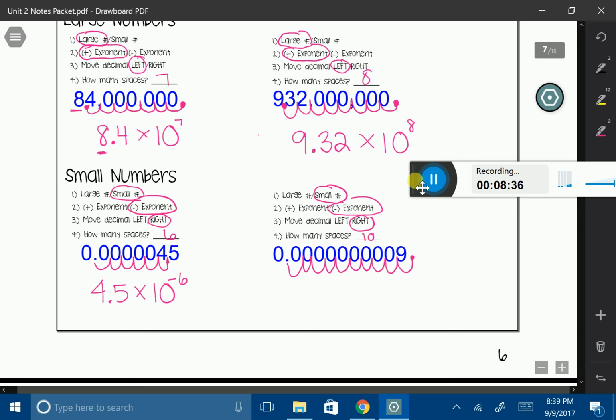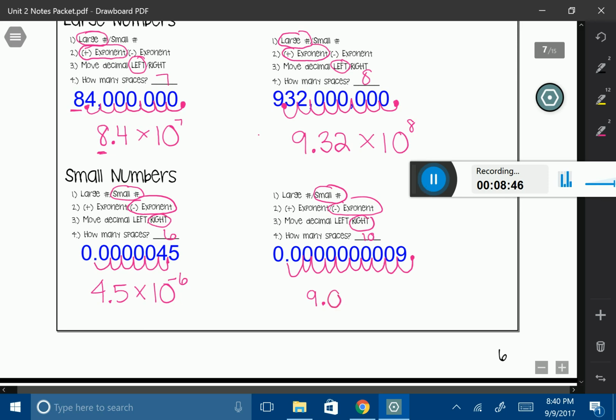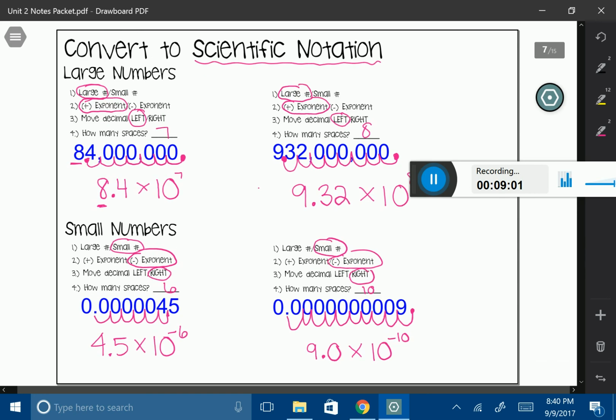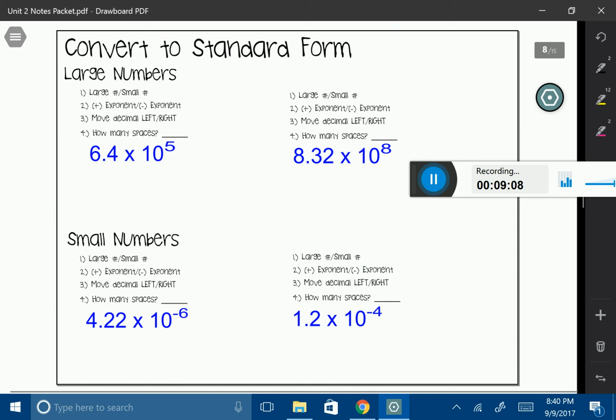All right, so my number is going to be 9 point. Now, usually when I have 9 point and there's not a number following it, I can always say, 9.0. That's just another way of saying 9 times 10 to the, it's a small number, so I'm going to say negative 10th power. So this was moving from standard form into scientific notation. Now, what we're going to talk about is going from scientific notation to standard form.